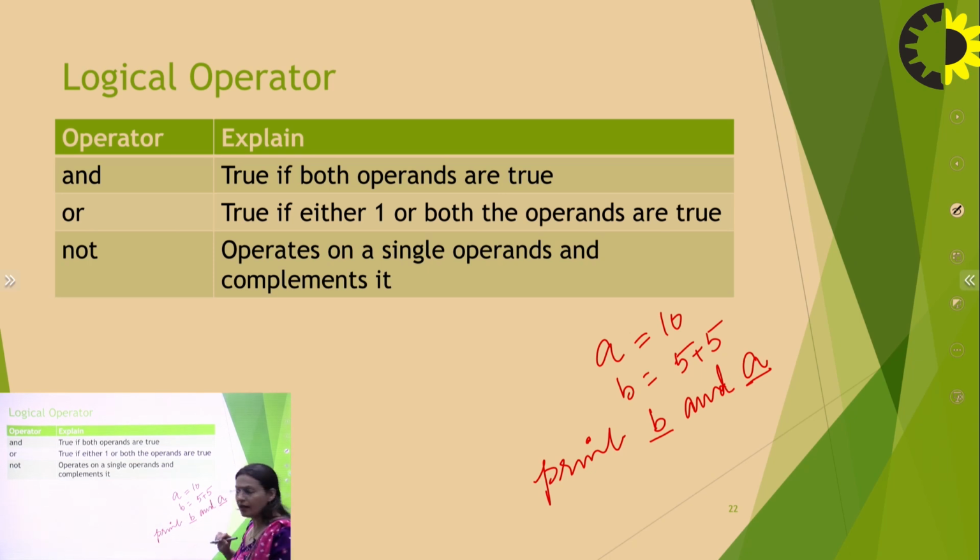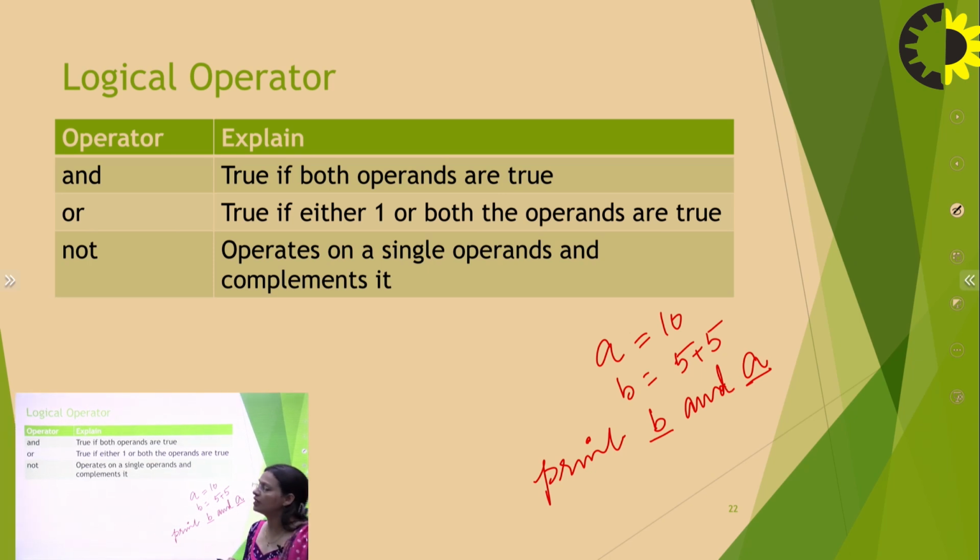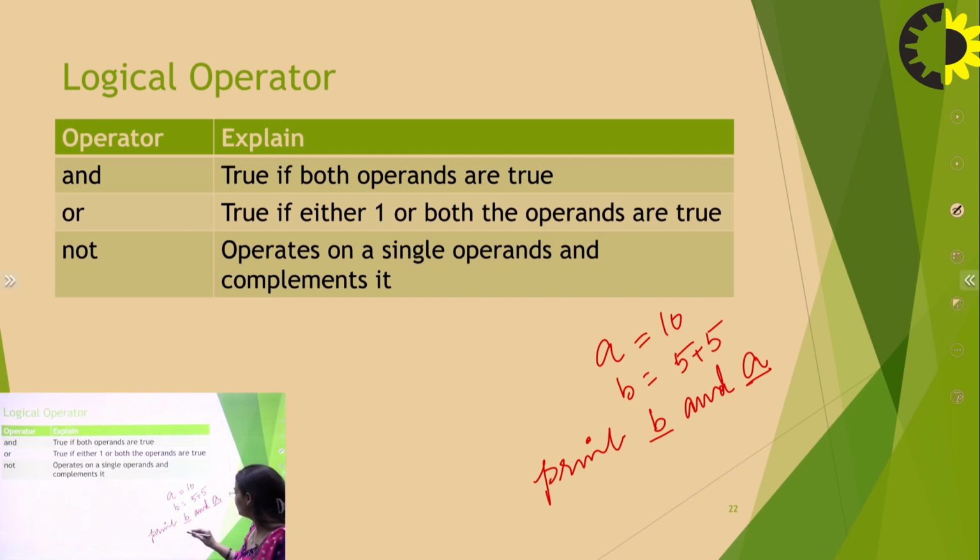As this is an AND operator, a logical operator, it will return true because both have the same value. Accordingly, OR and NOT will work.